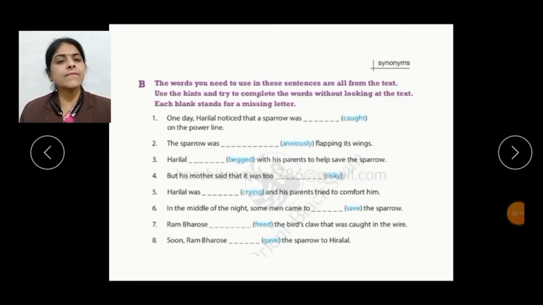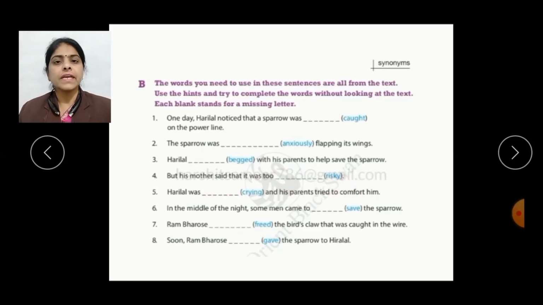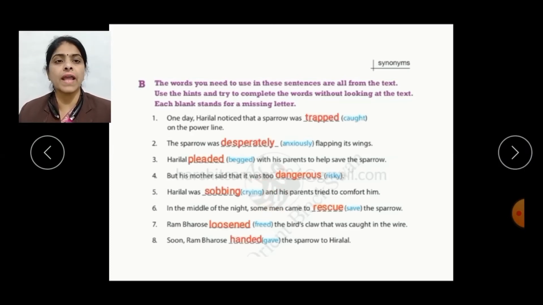After that, in the fourth sentence, risky is the highlighted word and the synonym of risky is dangerous. So the sentence will be, but his mother said that it was too dangerous. Here in the fifth sentence, crying is the highlighted word and the synonym of crying is sobbing. So after filling the blank with sobbing, the sentence will be, Hira Lal was sobbing and his parents tried to